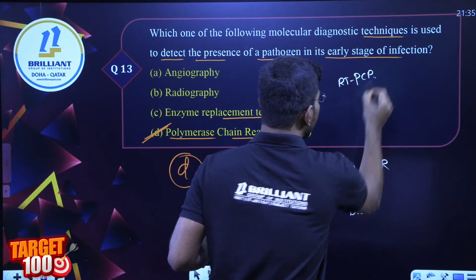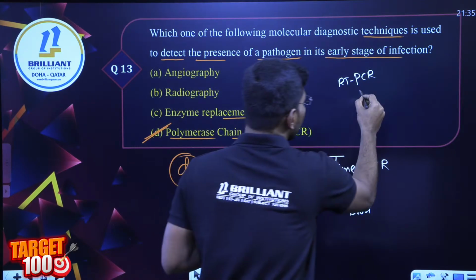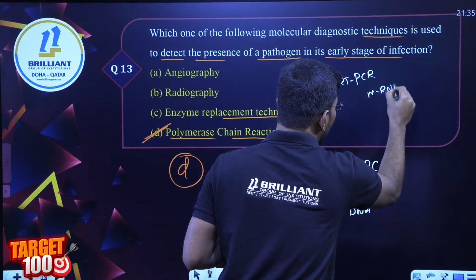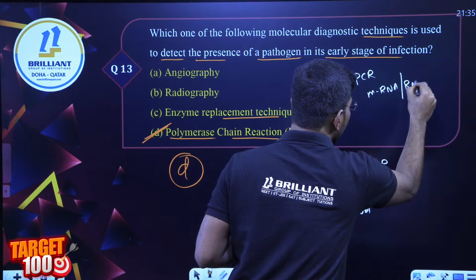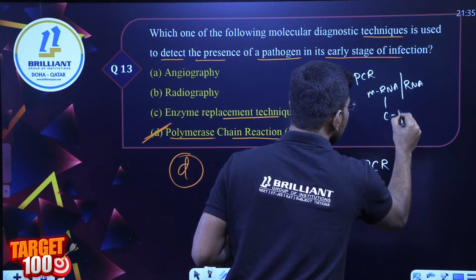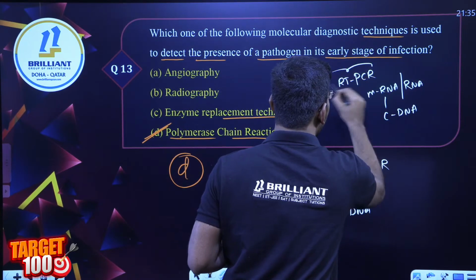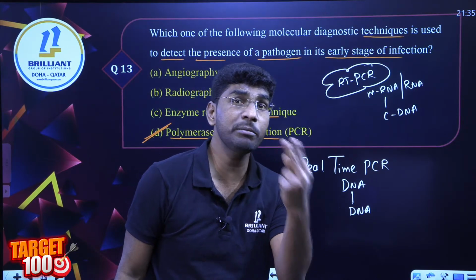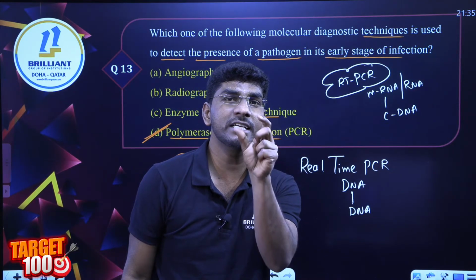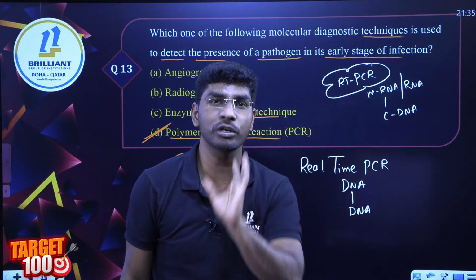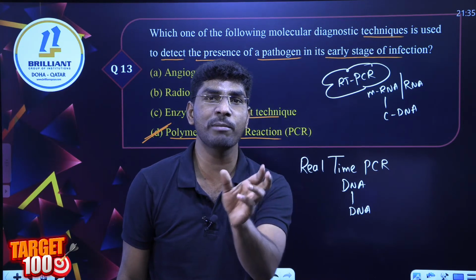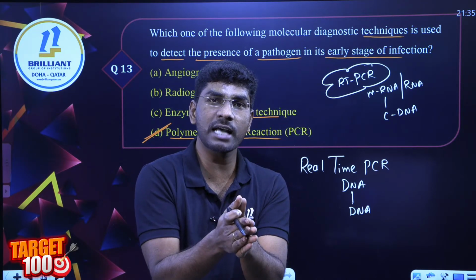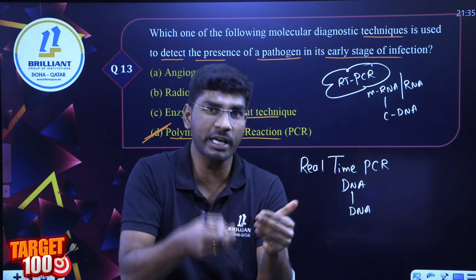RT-PCR, reverse transcriptase. Here, reverse transcription PCR means from mRNA or RNA, we are getting DNA. This is RT-PCR. If you are able to recall the last year's term 2 examination paper, this question was there: what is the full form of RT-PCR? Real-time PCR is DNA to DNA formation.